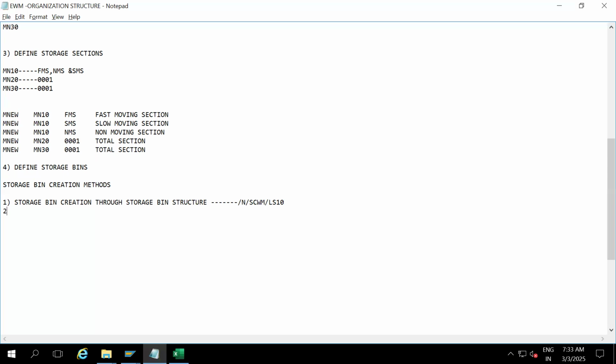Next is the second method, manual bin creation method. Manually we can create bin by bin, individual bins. The T code is /n/scwm/ls01. Then the third one is storage bin creation through uploading tool.